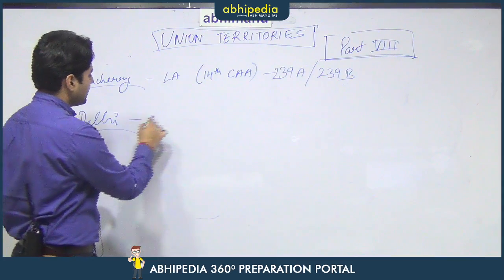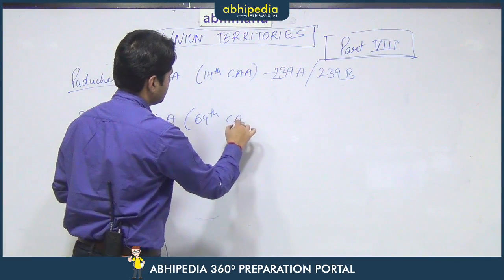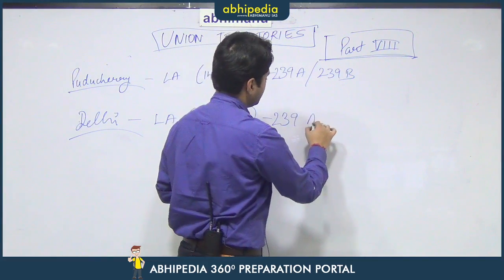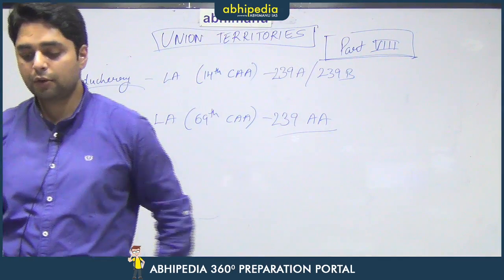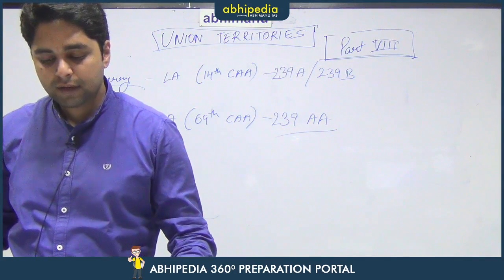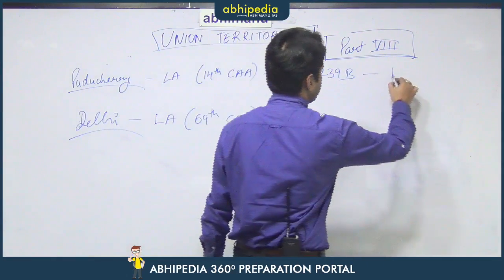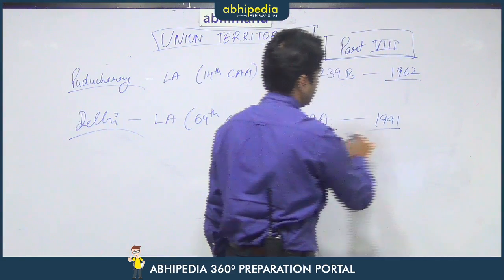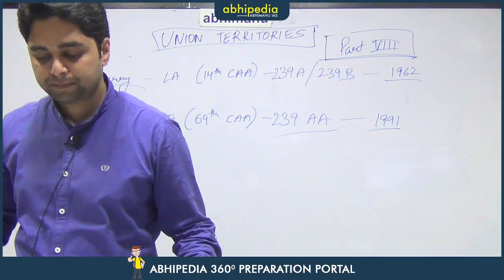Delhi was given a legislative assembly by the 69th Constitutional Amendment Act, and Article 239AA was added to the Constitution for the establishment of the Delhi Legislative Assembly. This decision was taken in 1962 for Puducherry and in 1991 for Delhi. So these are the 2 UTs that have legislative assemblies.